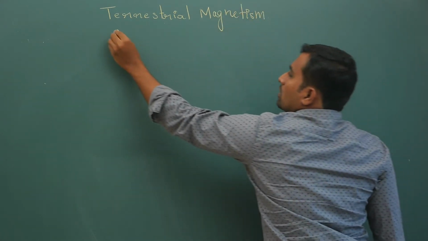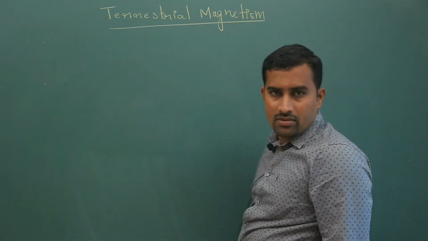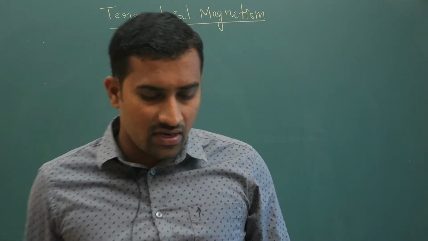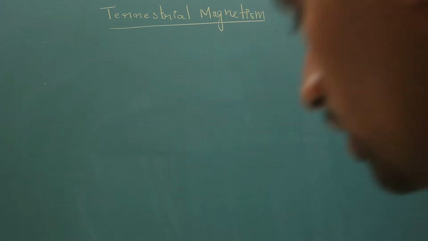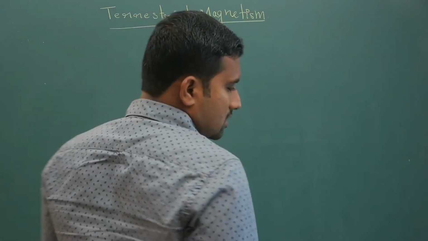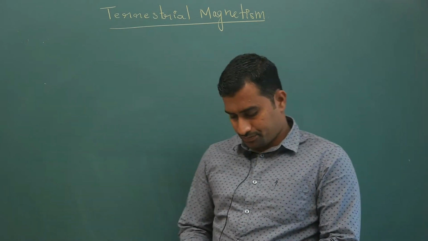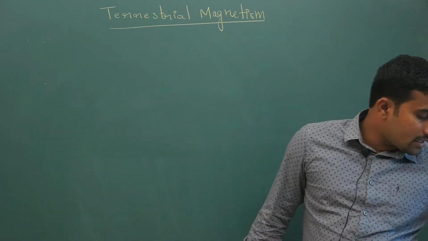So what does terrestrial magnetism mean? It means the magnetic field lines because of the earth. Okay, so what are these magnetic field lines because of the earth? I will tell you. Now, if you take your earth,